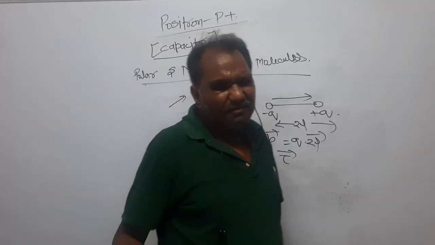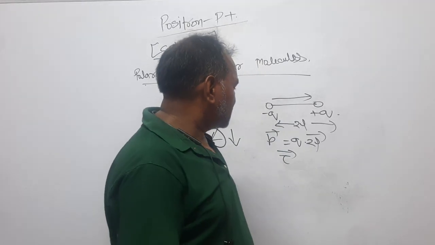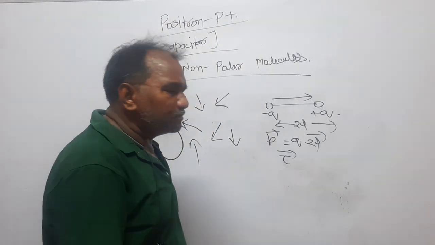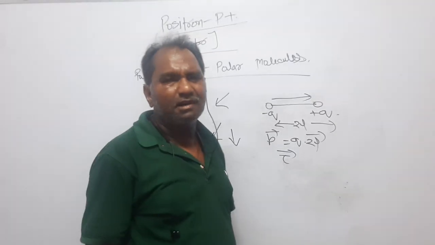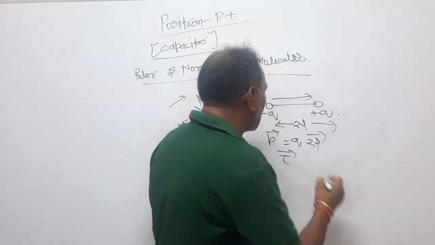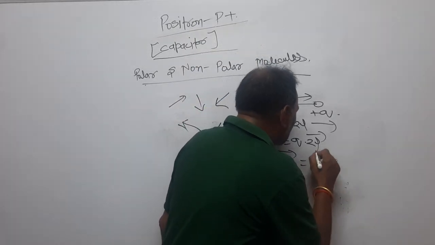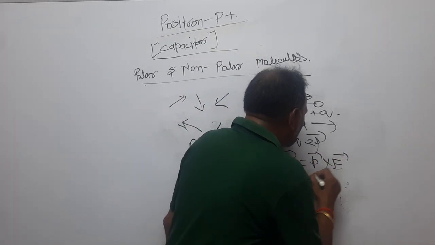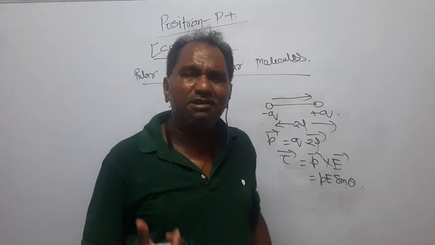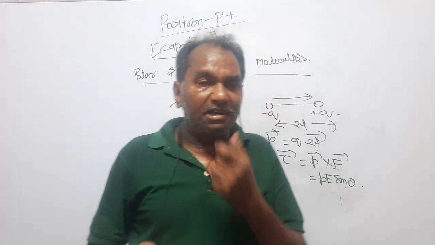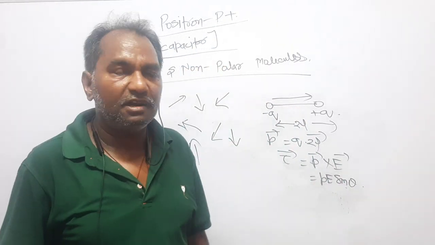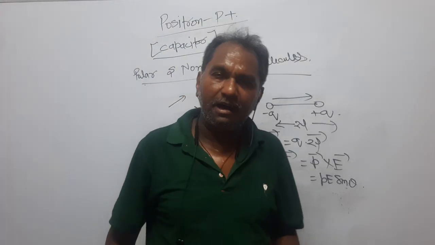I made this video just a few weeks ago. If a dipole is kept in an external electric field, then a torque acts, and that torque is tau equals P cross E, or you can say PE sin theta. And what is the impact of this torque on the dipole? This torque tries to align the dipole along the direction of the electric field.